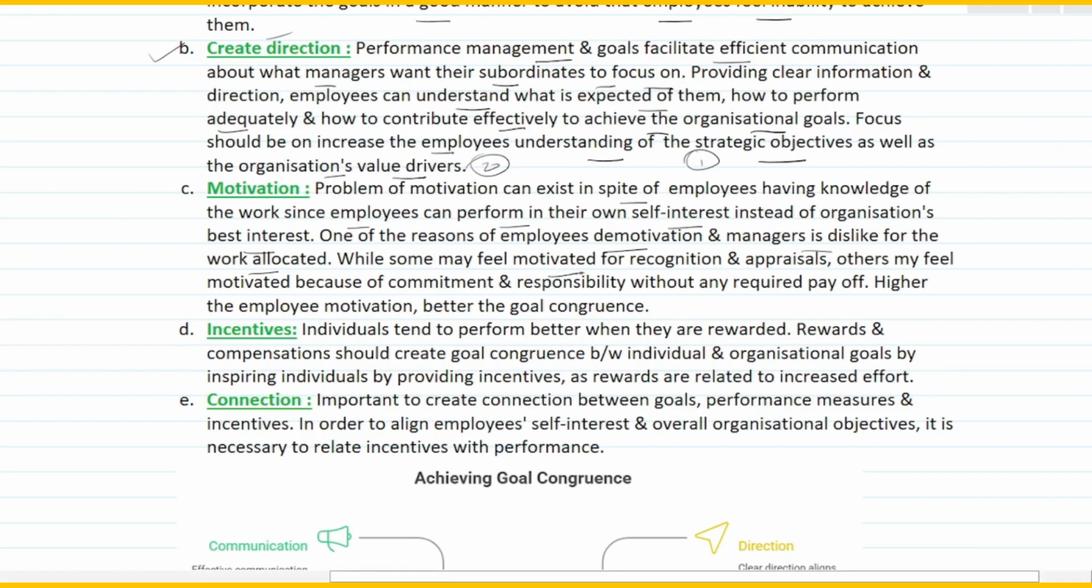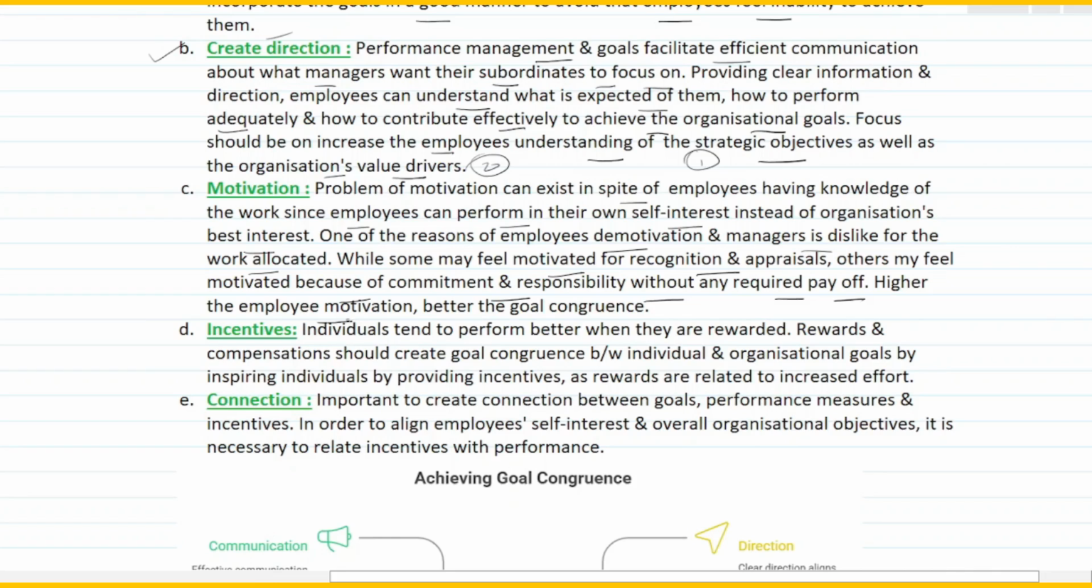While some may feel motivated by recognition and appraisals, others may feel motivated because of commitment and responsibility without any required payoff. So it's not that everyone is very happy with the recognition and appraisals. You may have heard many people saying, I'm not happy with the work that's been allocated to me. In that case, that also can take a hit on the motivation. So for everyone, it may not be recognition and appraisal. It may also depend on the nature of work that's being delegated to them. So you have to make sure that proper work, as per their skill set and as per their satisfaction, is being allocated to them.